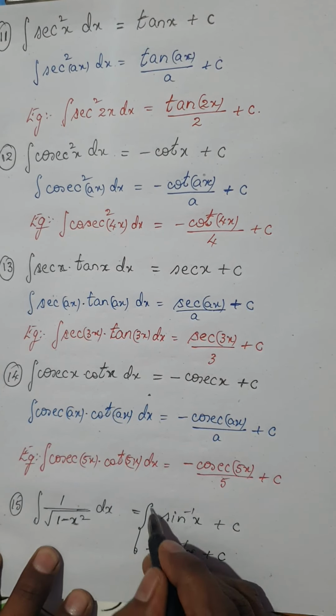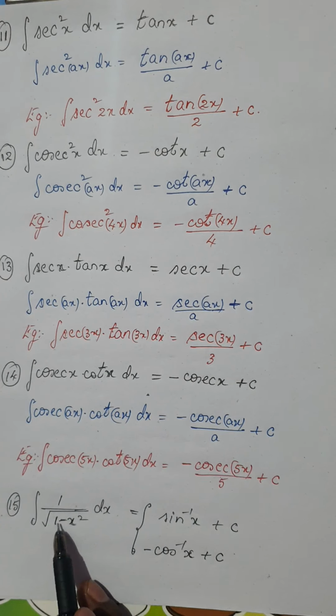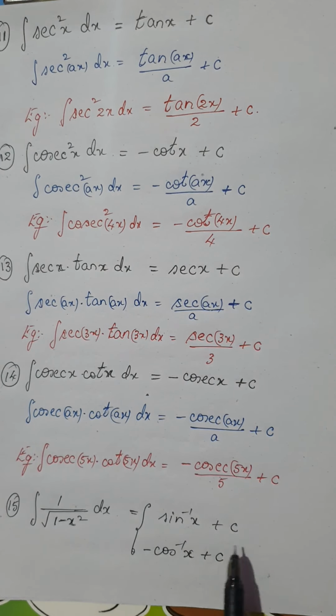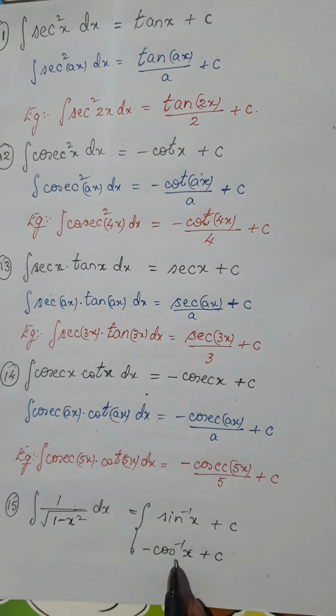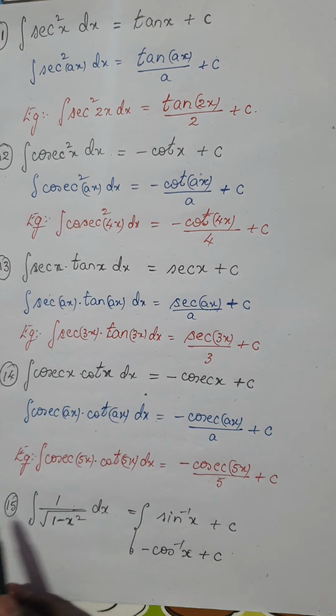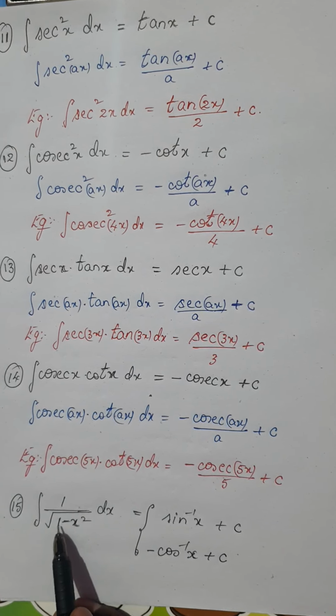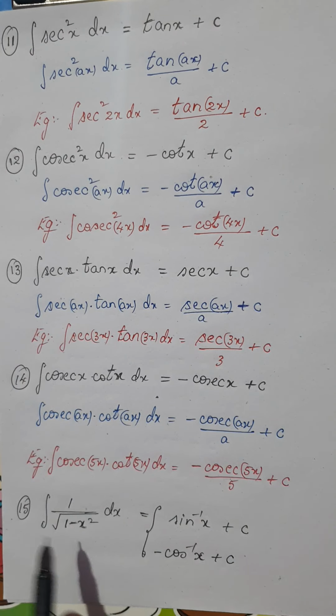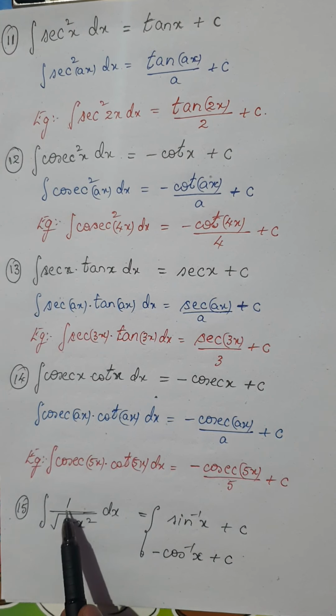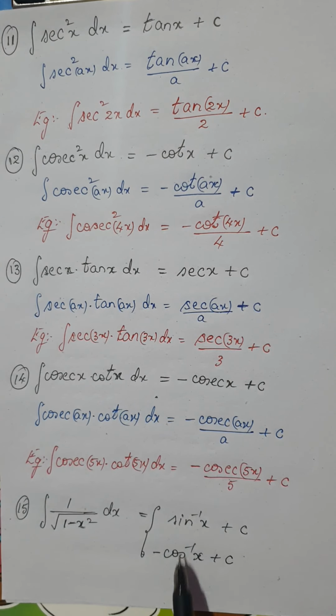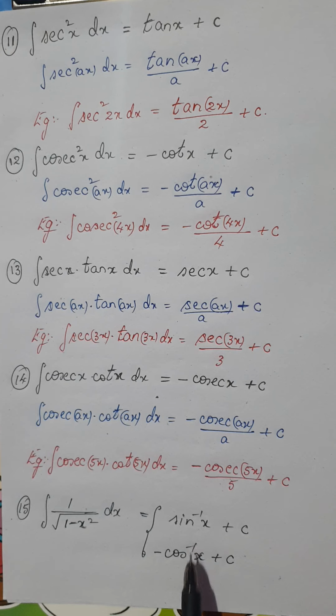Remember, the integral of 1 by root of 1 minus x square is sine inverse of x plus c or negative cos inverse of x plus c, because in differentiation, for both sine inverse of x and cos inverse of x the derivative would be the same, only the sign changes. Here it is the reverse: for the given derivative the function would be sine inverse x or cos inverse x, only the sign is changing. Remember, sine inverse is positive, and cos inverse is negative.